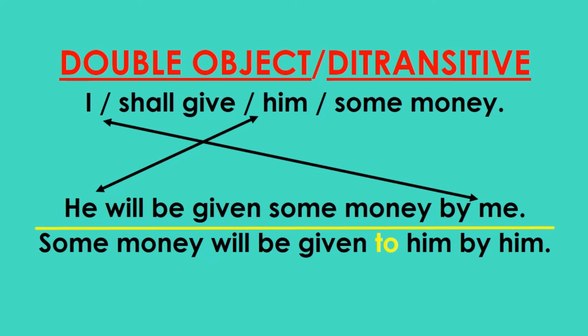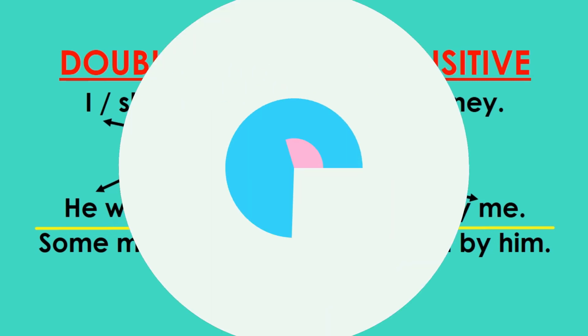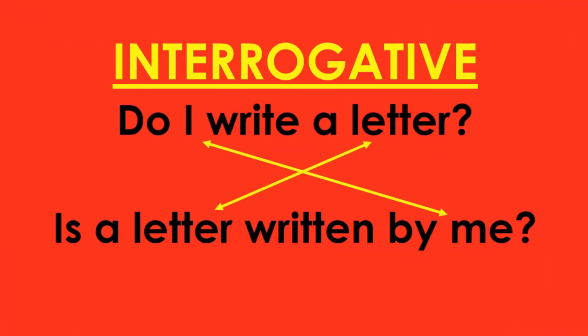Let us now see how questions in active voice are transformed into passive voice. Now, as we all know, a sentence which is used to ask a question is known as an interrogative sentence. Look at the first question, students. Do I write a letter?